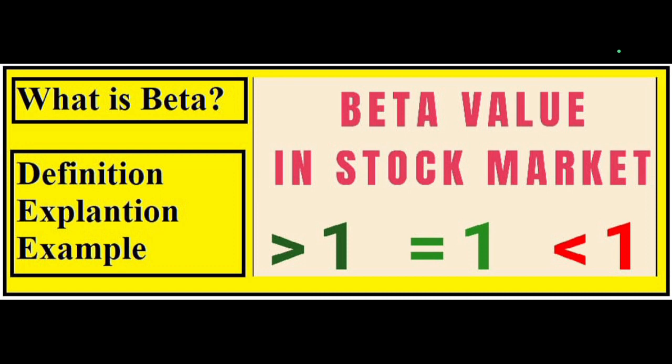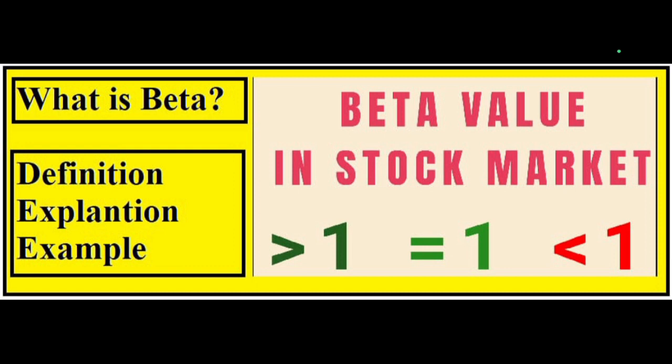So the beta value in the stock market, when the beta is greater than 1, what will be the conclusion of that? When the beta is equal to 1, what will be the conclusion of that? And when the beta of a particular company's share price is less than 1, then what will be the conclusion of that, we will learn in this particular video.